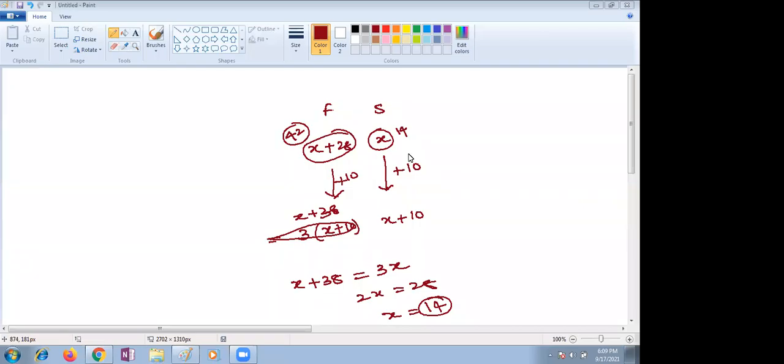One is what happens here, father and son. The relation is given. If the son's age is x years, then the father is x plus 28. After 10 years, the son is x plus 10, and the father is x plus 38. But he is giving the relation.